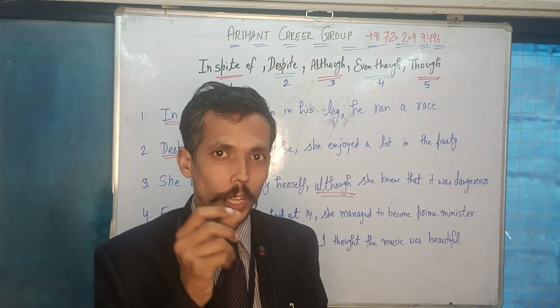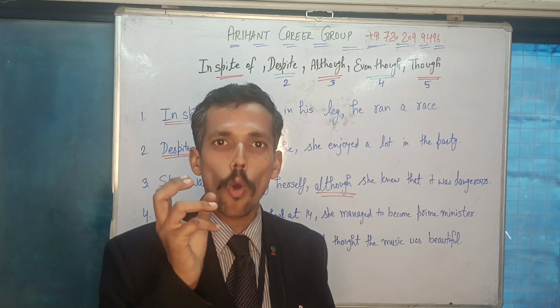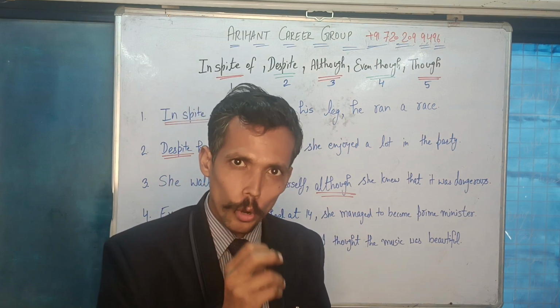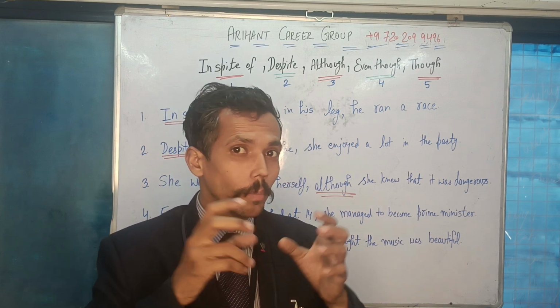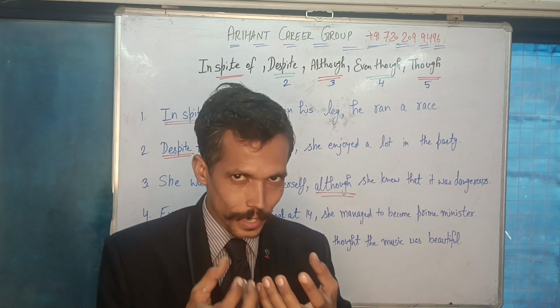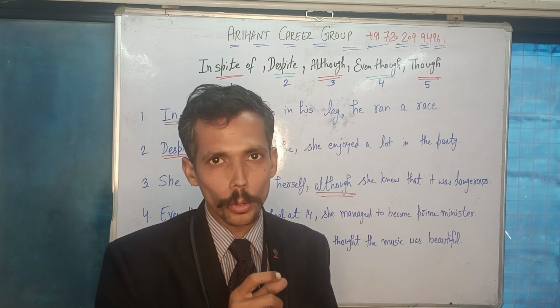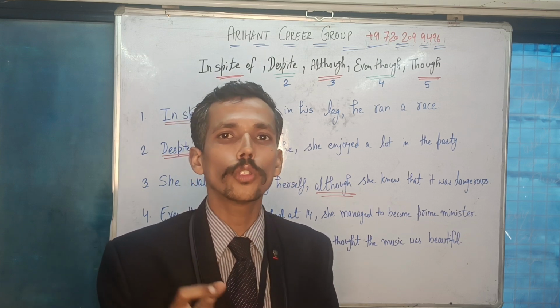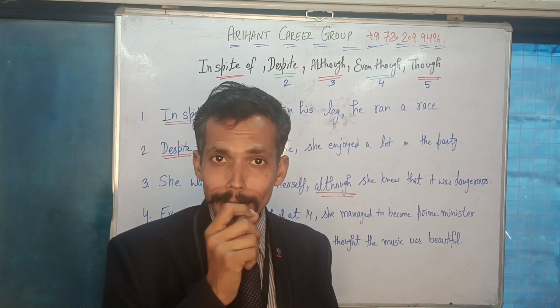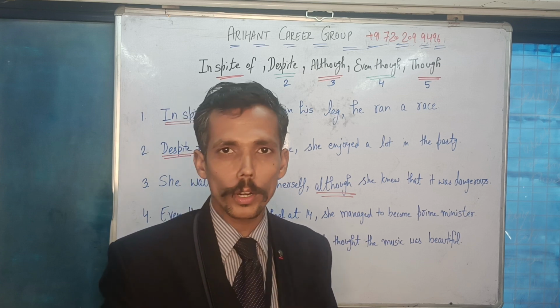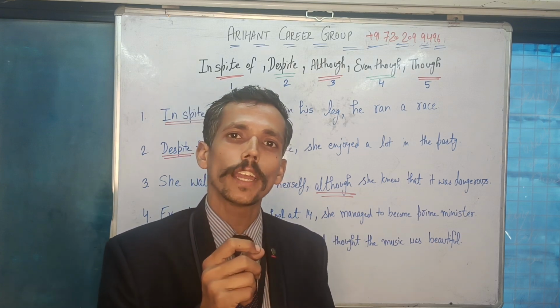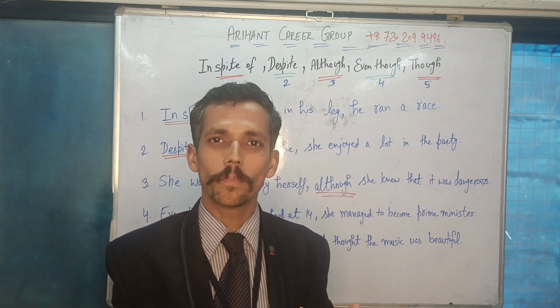But you cannot use a gerund in case of although, even though, and though. Although the meanings are the same for all the words and phrases here. So when I'm using although, even though, with these three words, I shall be using a subject and then a verb.